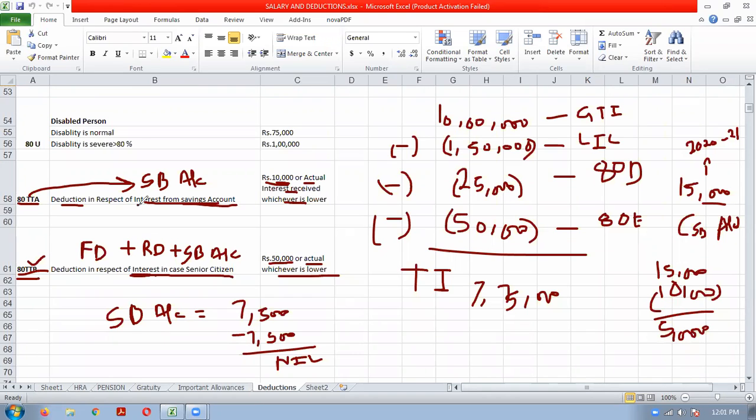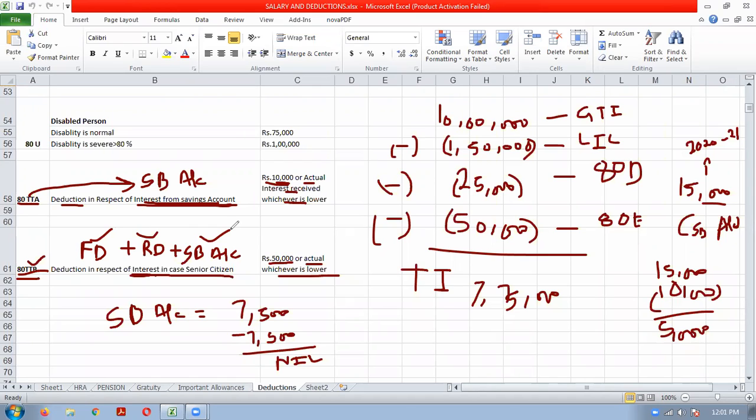Here the word used is interest from savings account. So that is the major important difference. Okay, if a senior citizen is there, they will get deduction for FD interest, recurring deposit interest, and savings bank interest also. Clear?